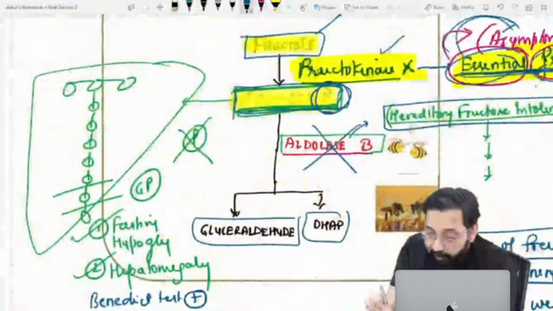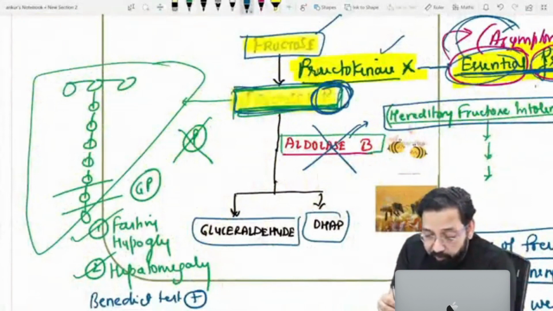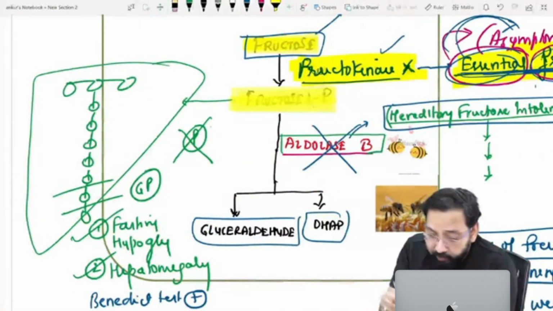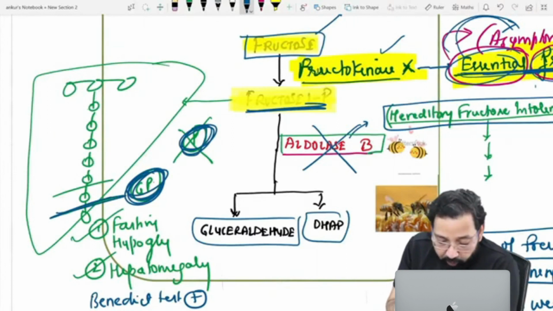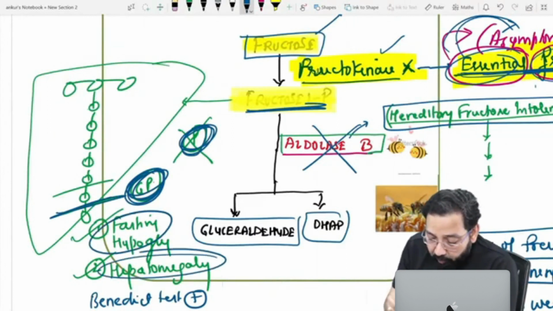The same concept as classical galactosemia applies. All the phosphate will be accumulated in the form of fructose 1-phosphate. No phosphate is left for glycogen phosphorylase, so fasting hypoglycemia and hepatomegaly.